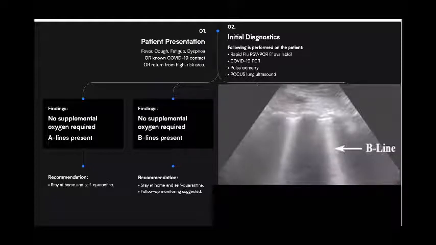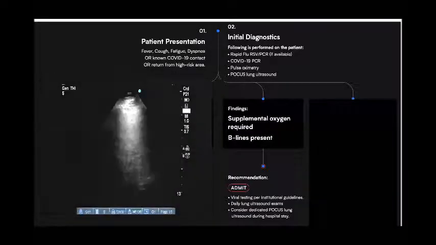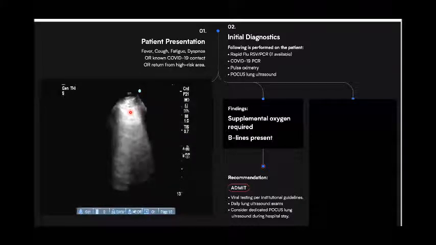In these circumstances where the limitations are there, we can admit the patient and may do follow-up monitoring. Like in this case, B lines are present, and the patient is requiring oxygen. Here B lines are there all over the lung phase. This kind of patient should be admitted to the ward. Viral testing should be done as per institutional guidelines. Daily lung ultrasound and point of care ultrasound must be done to see the progression of the disease.